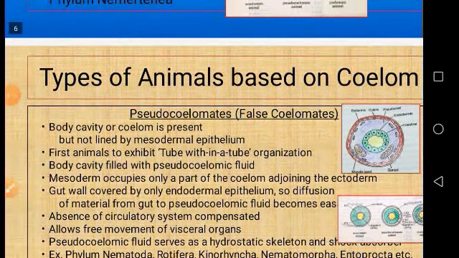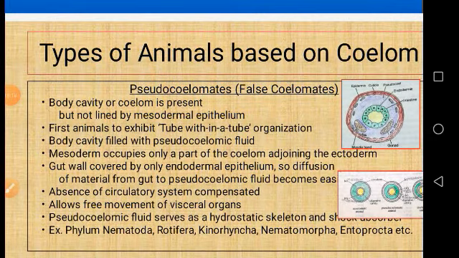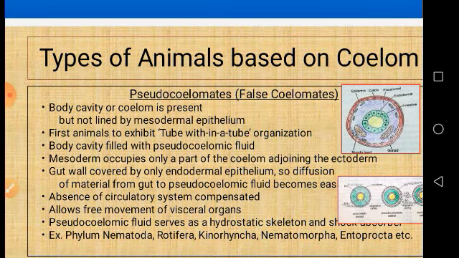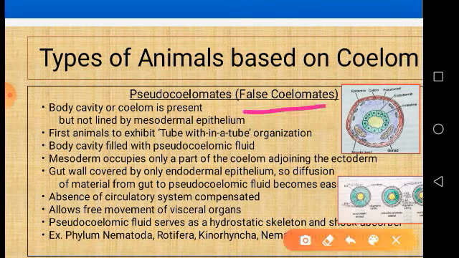Now the types of animals based on coelom. This is a continuation of the earlier slide. So now the pseudocoelomates are the next type, which are also called false coelomates.